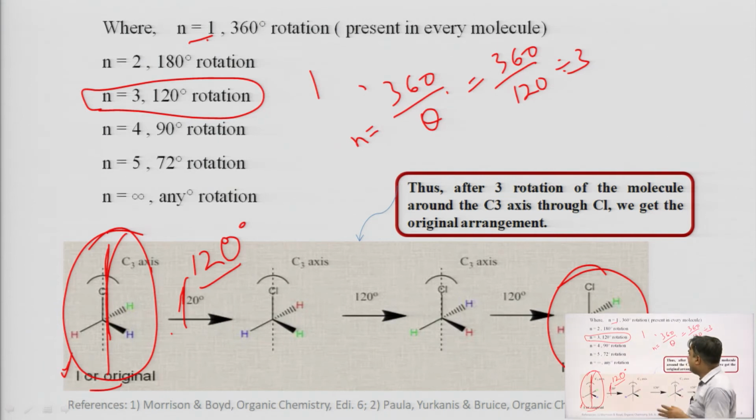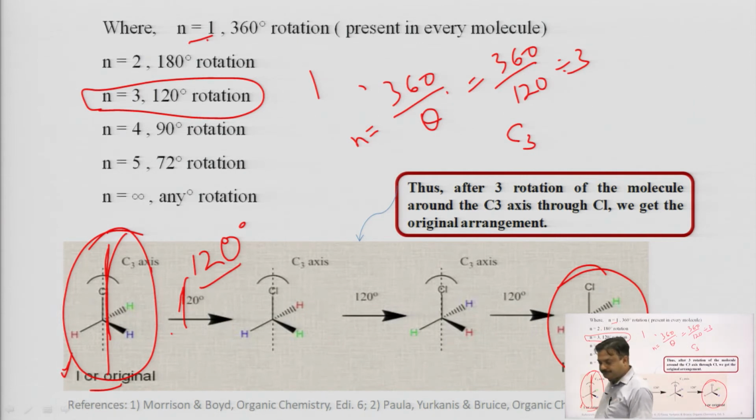At that time we can say that this particular molecule has a C3 axis of rotation, because after 3 rotations around the C3 axis through Cl, we get the original arrangement.